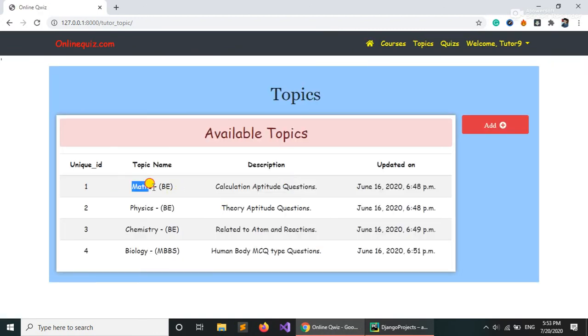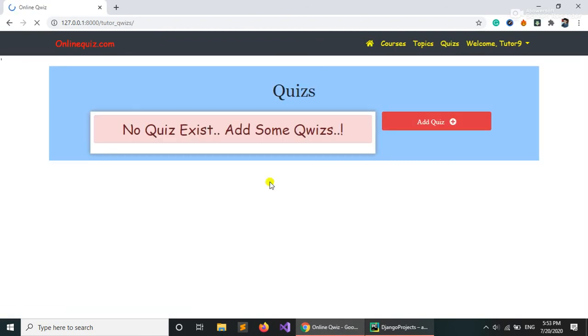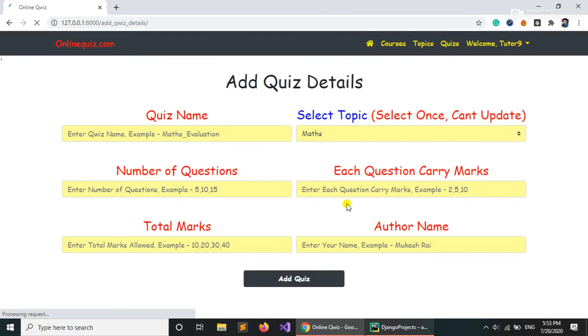If you want to add a maths quiz, you can just click here and add maths, but as it's already available here, you don't need to create any topic. So let's not waste any time creating courses and topics. Let's just try to add a quiz. Here it says no quiz exists, add some quiz, because we have just created the account. So let's try to add a quiz.